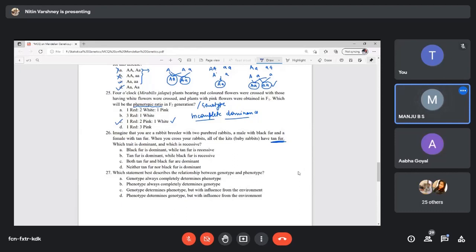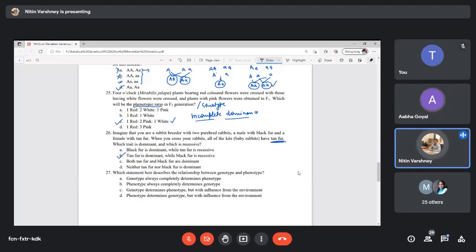Option B, exactly. So how is tan dominant? By test cross. Because our male is black fur, suppose I am writing small b because it is not dominant.